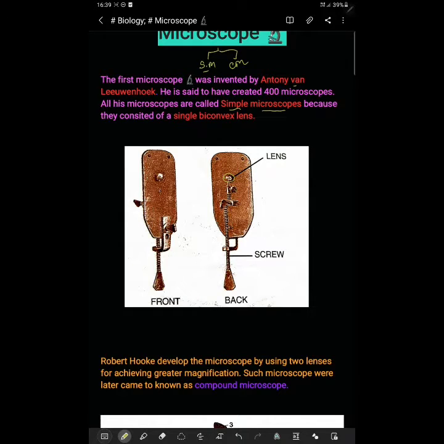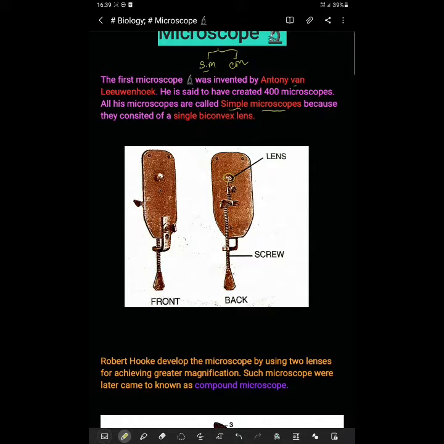You can see this screw type, okay? Here it was adjusted and through it was viewed. Some of these microscopes had a considerable magnifying power of up to 200 times also.